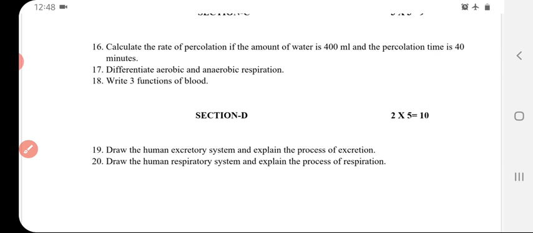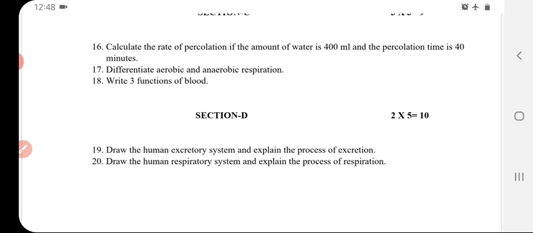17th question, differentiate aerobic and anaerobic respiration. Aerobic respiration takes place in the presence of oxygen, whereas anaerobic respiration is in the absence of oxygen. Aerobic respiration is a complete oxidization of glucose. In anaerobic respiration, it is an incomplete oxidization. In aerobic respiration, the end products are water and carbon dioxide, whereas in anaerobic respiration, it is lactic acid.